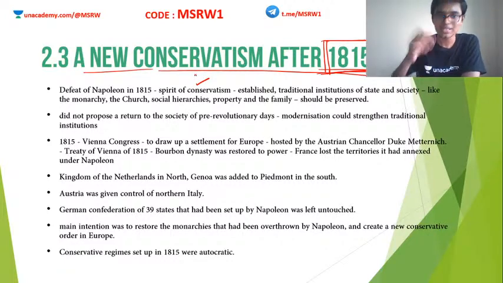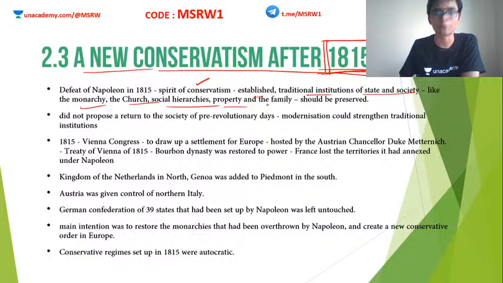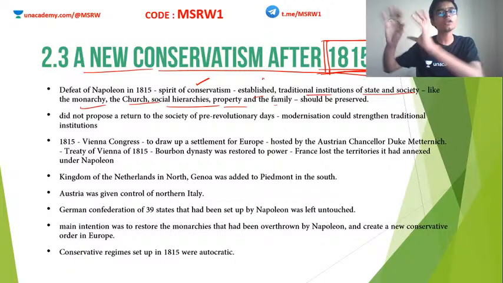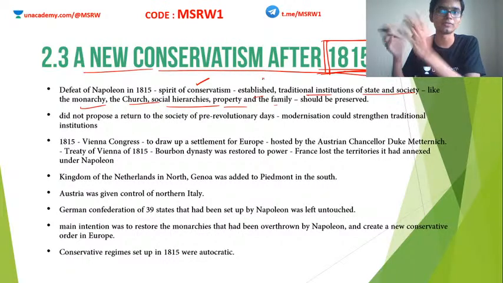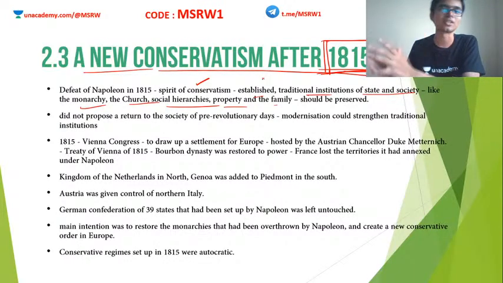Alright, so these conservatives were more pro-established traditional institutions of state and society like monarchy, church, social hierarchies, property, family, etc. According to them, these things should not be changed. They were against these kinds of changes. Okay, they wanted to stick with the established way of society, the established way of government, the established way of church. Okay, it should not be changed. That is the idea of conservatives.